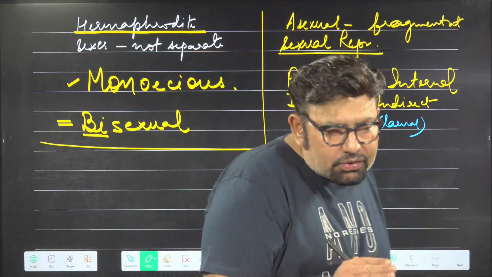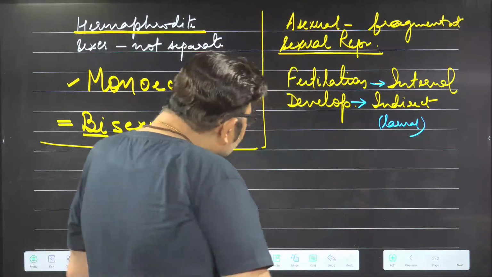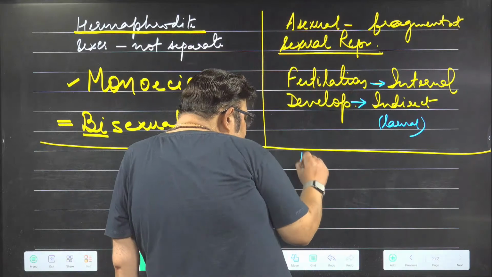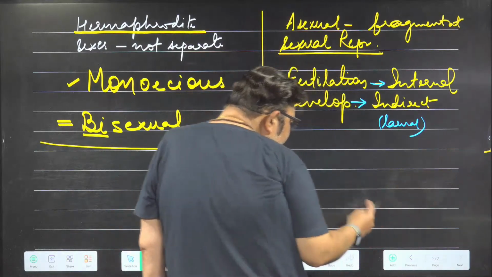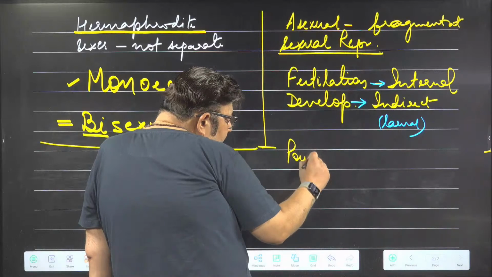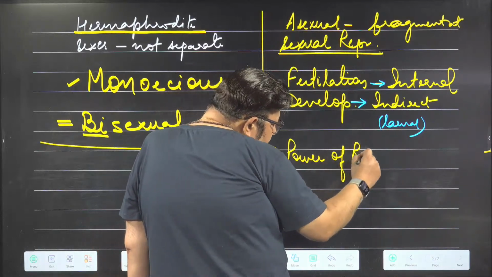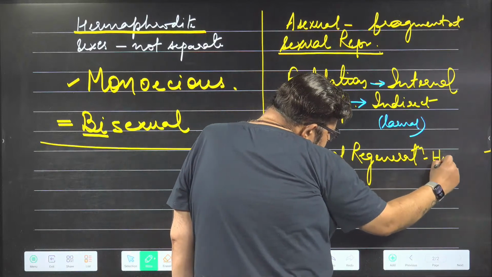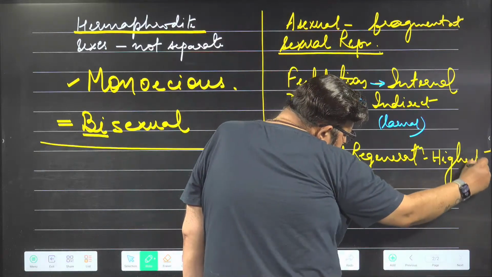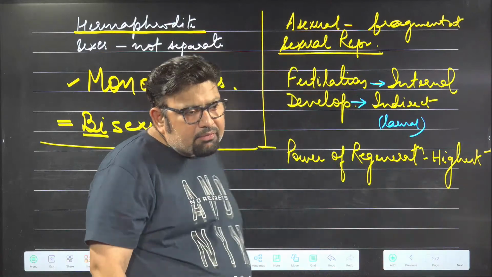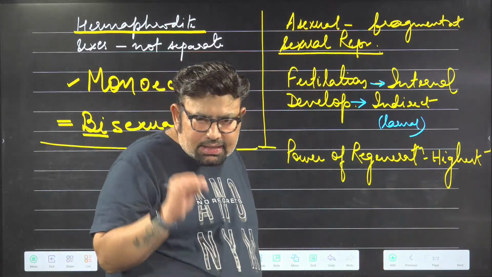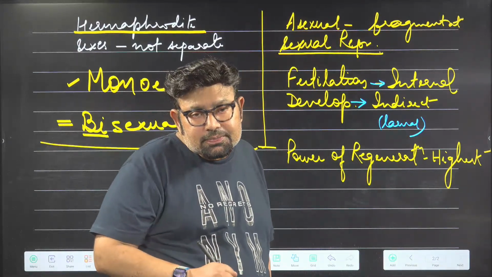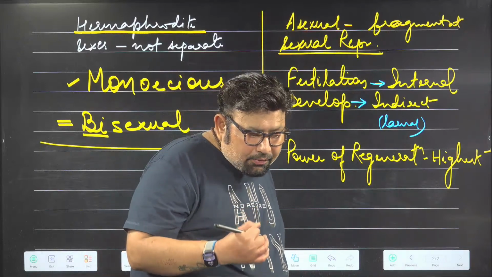So this is the phylum with the highest power of regeneration. An important point: power of regeneration is highest. This is an example of a phylum where the power of regeneration is highest.